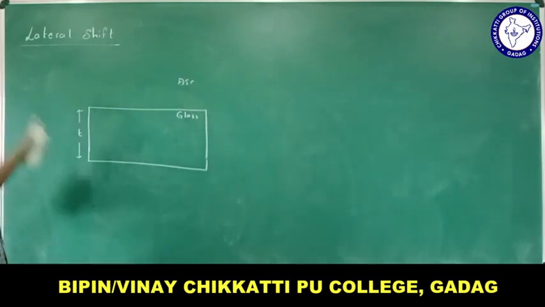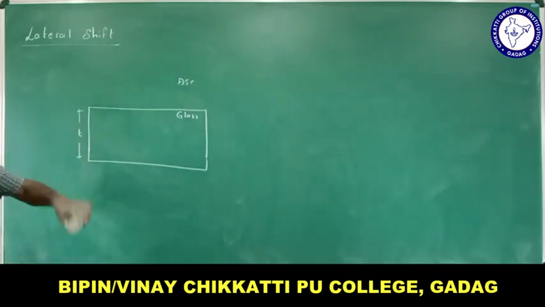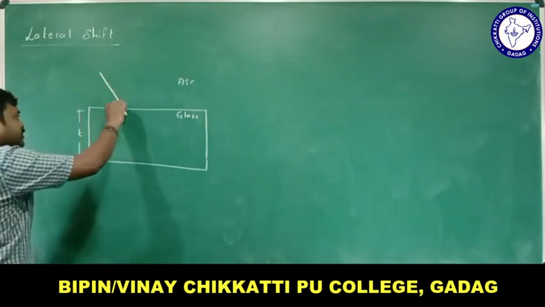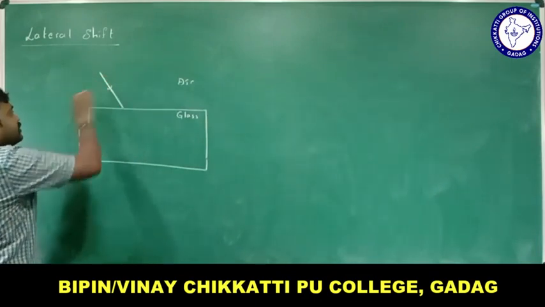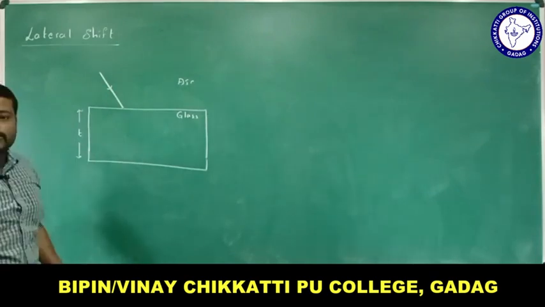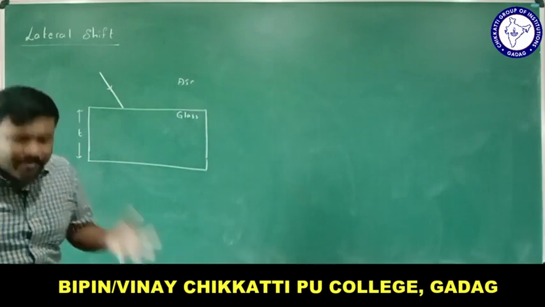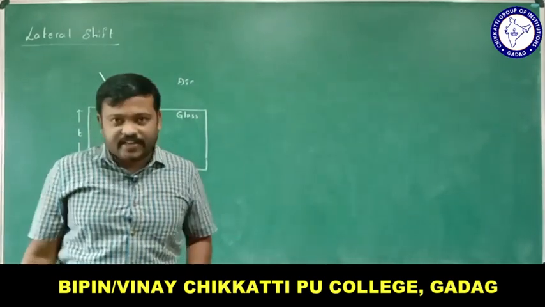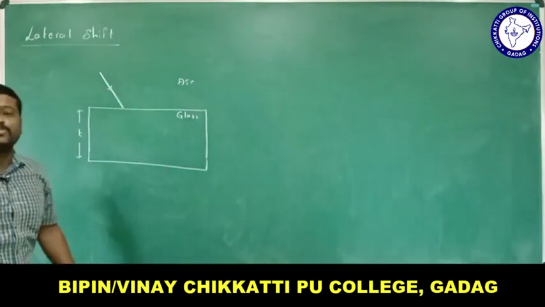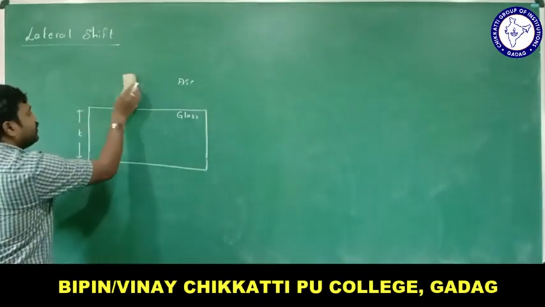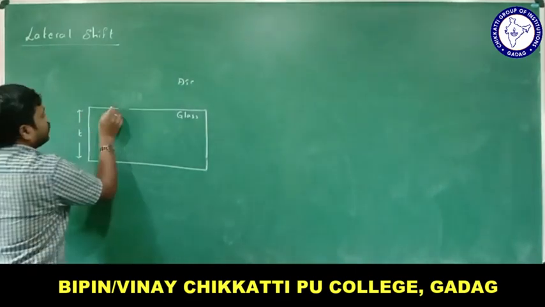Now what happens if a ray of light travels from air to glass? Let us check it out. This is a ray of light which is incident on the glass. This is called the incident ray, right? Let me imagine what happens if the glass is not there. If I remove the glass, how does the ray of light actually go? Let me take it a little bit slanted so that you can understand clearly here.